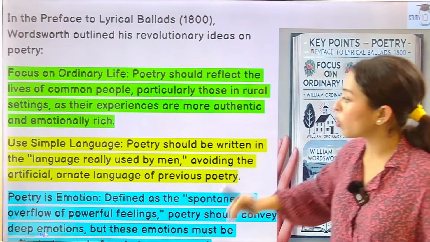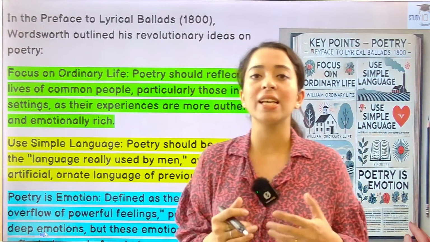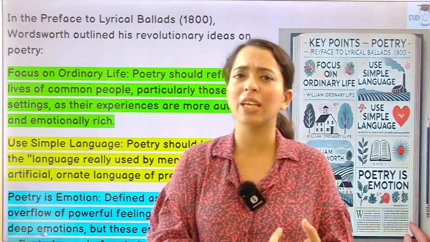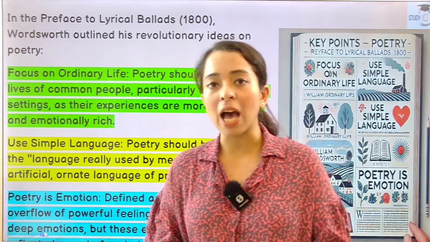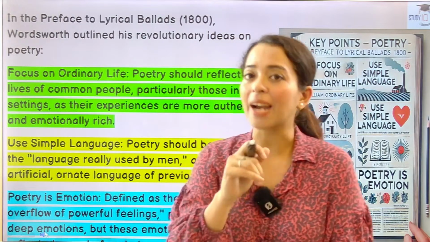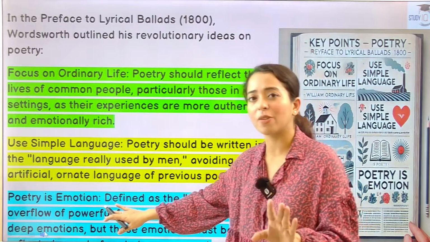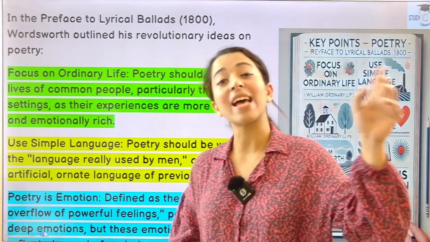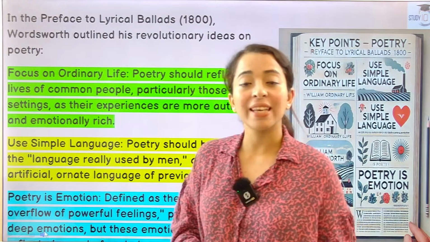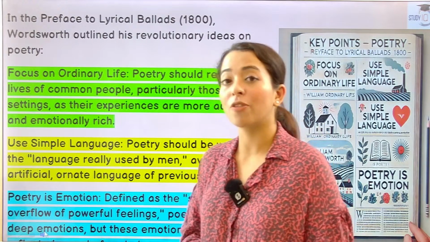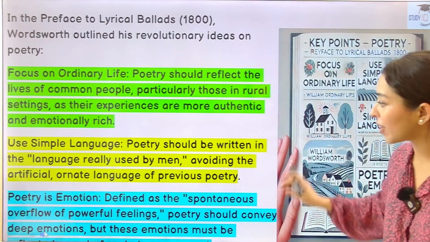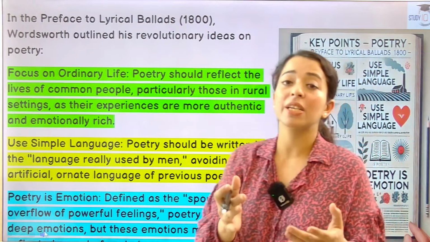Of previous poetry, poetry is emotion. He says कि poetry is a spontaneous overflow of powerful emotions. जब आप emotionally overwhelmed होते हैं, दुखी हो, sadness हो, that is the time कि आपके जो words निकलते हैं, that is not your only words, but that is a reflection of your emotions. That is what he's saying, that poetry is not to be written in calculative way. Reason, order नहीं है, जो कि Alexander Pope और Dryden कहते थे कि no, poetry cannot be written in a calculative manner, strategic manner. ये एक spontaneous overflow है powerful feelings का. Defined as a spontaneous overflow of powerful feelings, poetry should convey deep emotion, but these emotions must be written in word and they must be expressed.